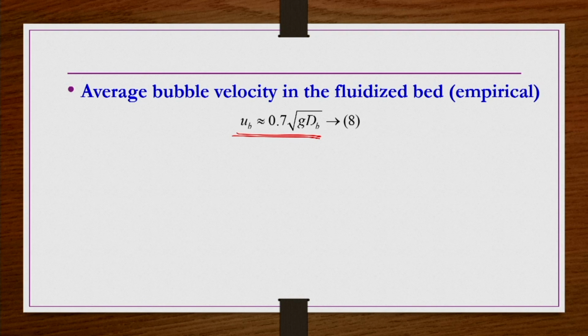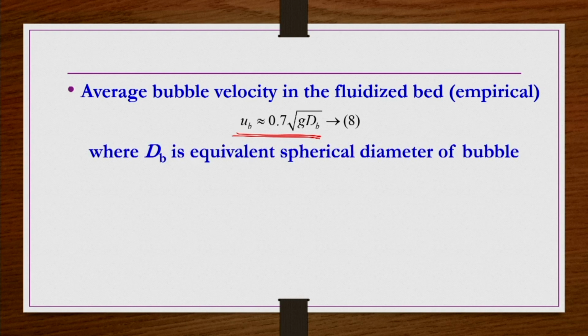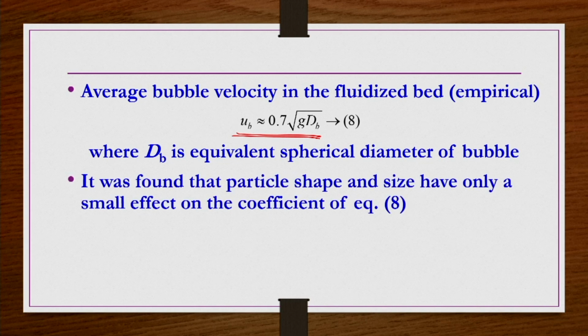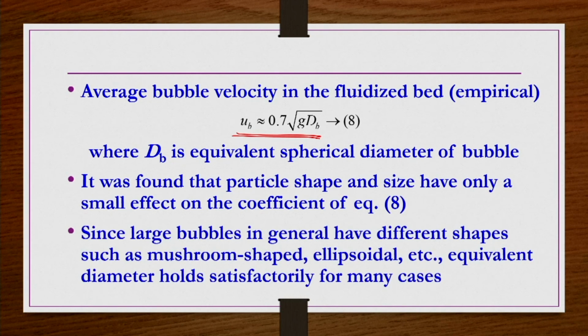dB is nothing but the equivalent bubble radius, because the voids that form are bubbles rising through the packed area, and they are not spherical in shape. In general they are mushroom-like or elliptical in shape. That is the reason the equivalent spherical diameter of the bubble is considered here. So, UB is known, so then you can use equation number 7, the previous equation, to get LE.